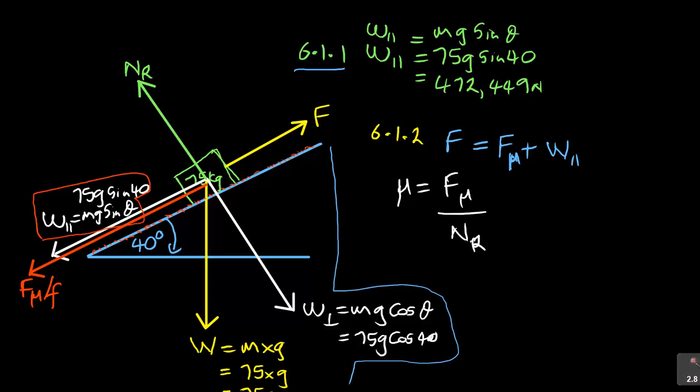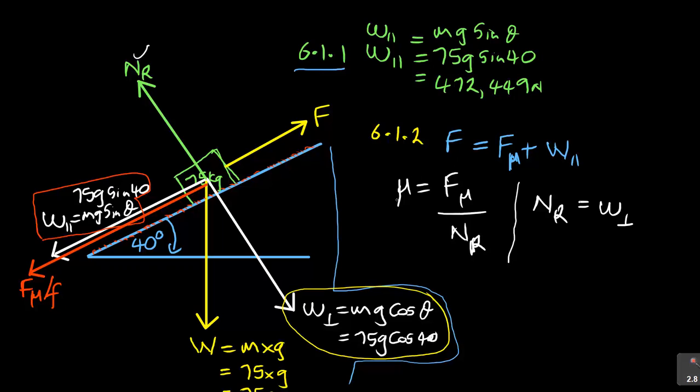See, they're introducing another new part which is called NR. Again, we need to find NR. Look at NR, the force that is directly opposite NR is the component of weight which we said was perpendicular. See this? They are opposite to each other. So NR and weight are opposite. In other words, NR is equal to weight perpendicular.